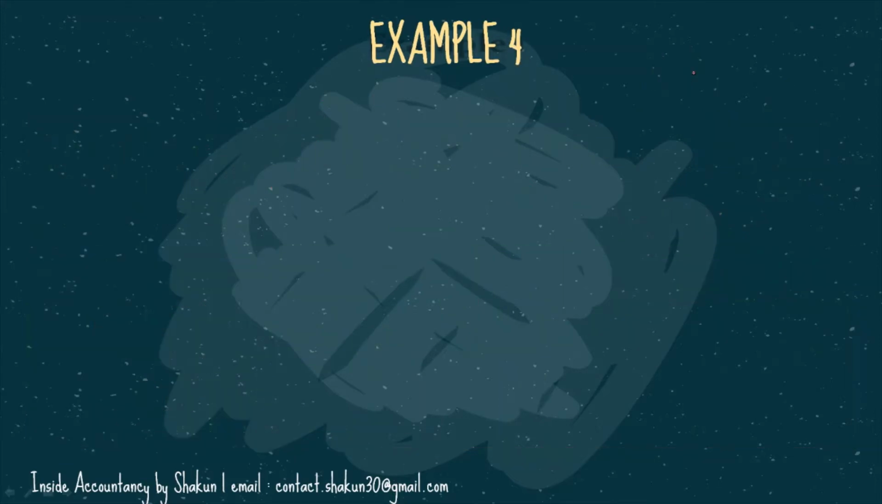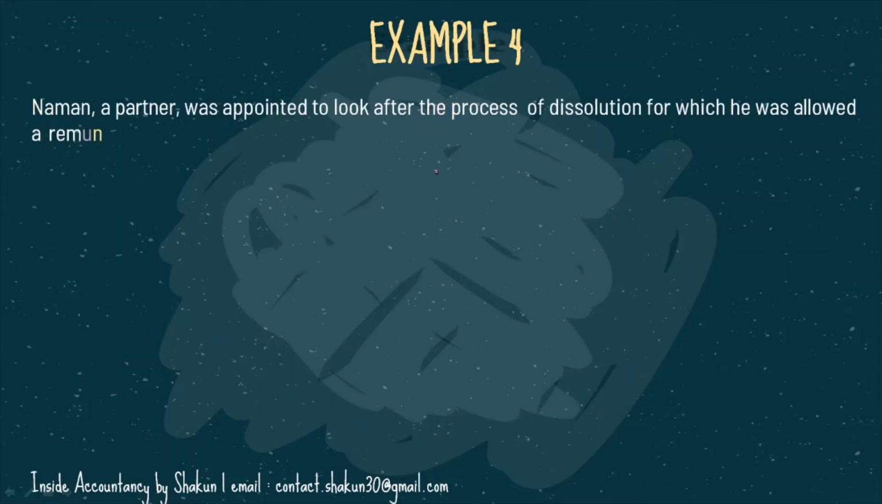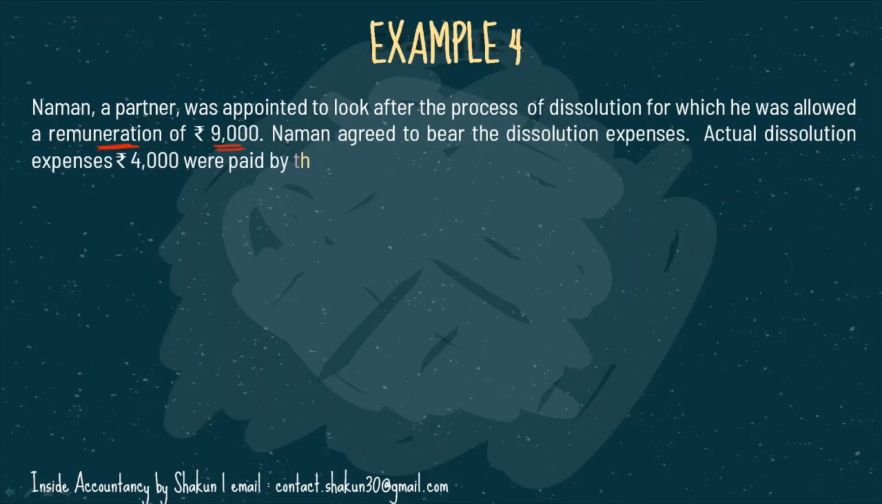Let's take another example. The next example is, Naman, a partner, was appointed to look after the process of dissolution, for which he was allowed again a remuneration of 9,000. So this is the remuneration. We will pass an entry. Naman is receiving it, so Naman will be credited, and since it's a remuneration and expense, the realization should be debited. Naman agreed to bear the dissolution expenses, and actual dissolution expenses of 4,000 were paid by the firm.